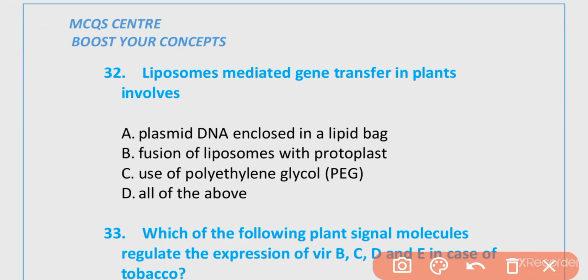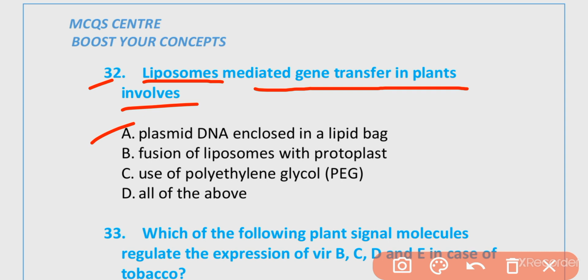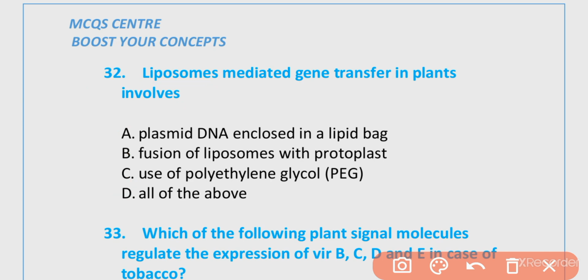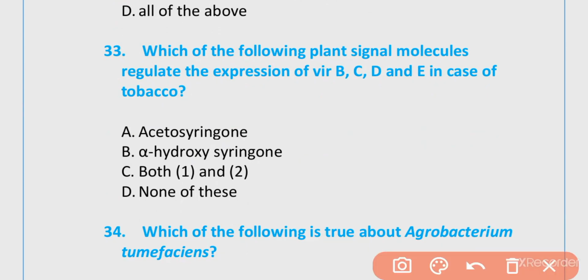MCQ number 32. Liposome-mediated gene transfer in plants involves plasmid DNA enclosed in a lipid bag, fusion of liposomes with protoplast, use of polyethylene glycol or PEG, all of the above. The correct option is option D, all of the above. 33.